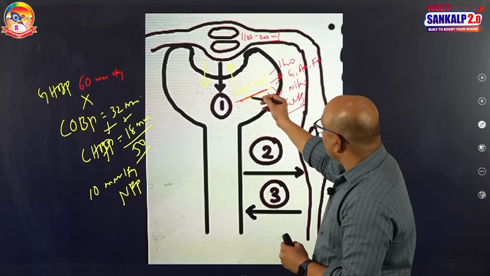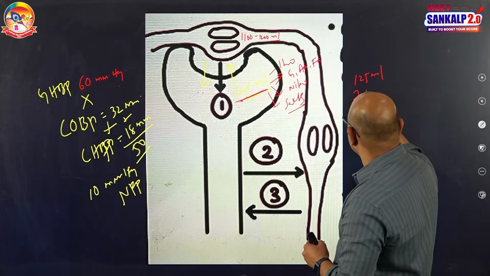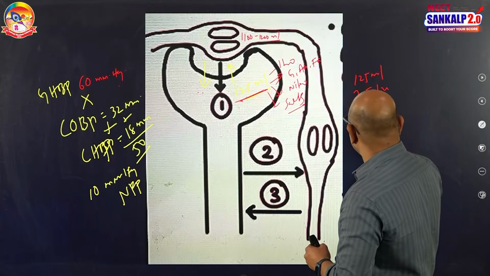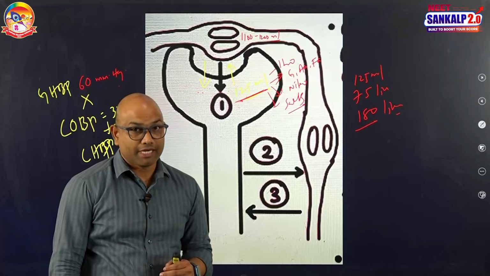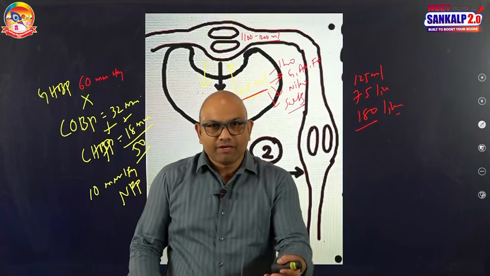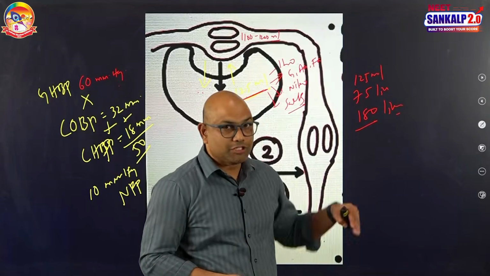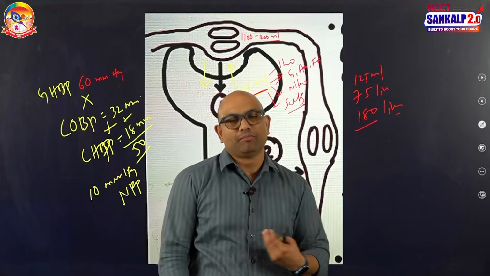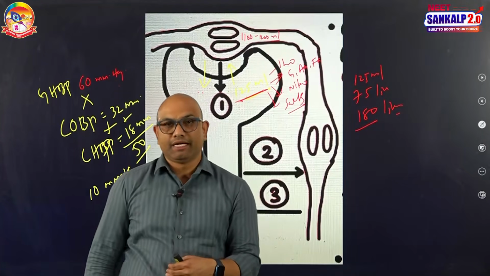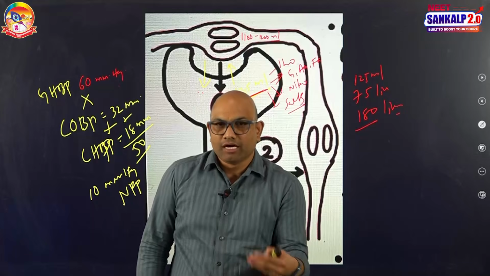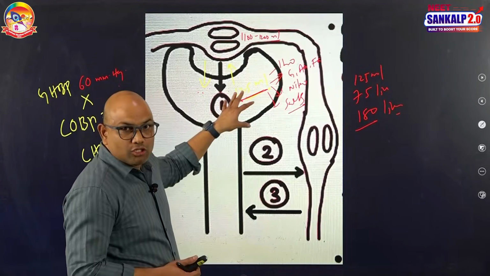And glomerular filtration rate per minute is 125 ml and per hour is around 7.5 liters, per day is around 180 liters. So, 180 liters is the glomerular filtration rate per day, but the entire filtrate we will not excrete. 99% of this filtrate which is produced in one day can be reabsorbed. 1% of this filtrate, even less than 1%, can be eliminated in the form of 1 to 1.5 liters of urine.